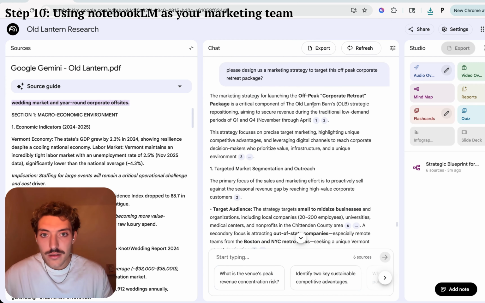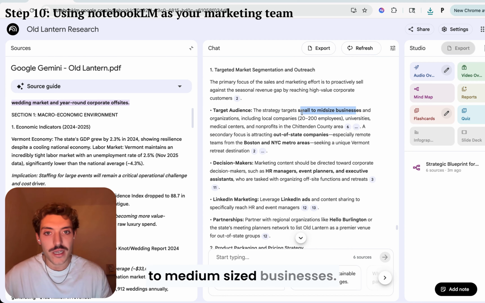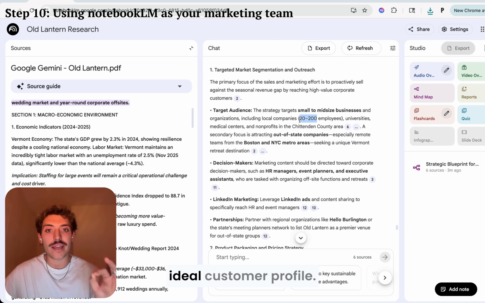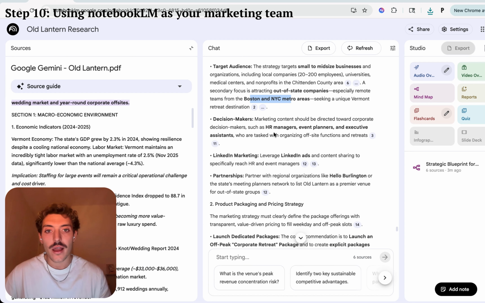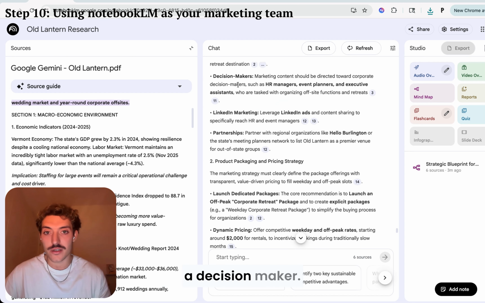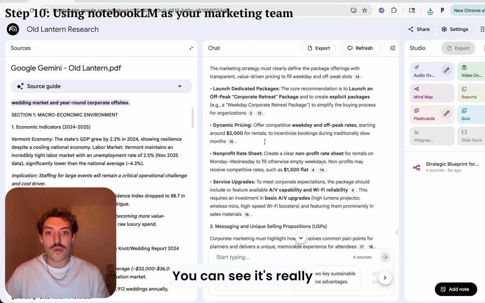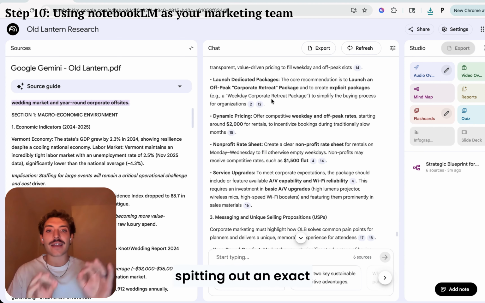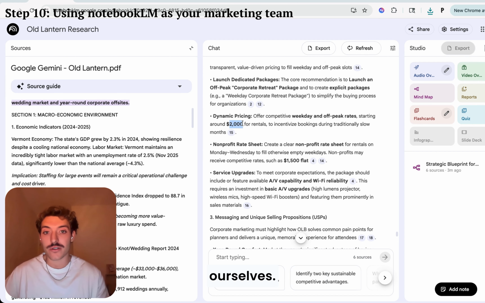Off peak. And what it's doing is it's looking to target small to medium-sized businesses. So it's identified our ideal customer profile. It's out-of-state companies in the Boston and metro area. And so we've got to find a decision maker. So LinkedIn marketing, it thinks that that's a great place to start. Partnerships, you can see it's really spitting out an exact strategy for what we can do to actually target this new section that we might not even have thought of ourselves.